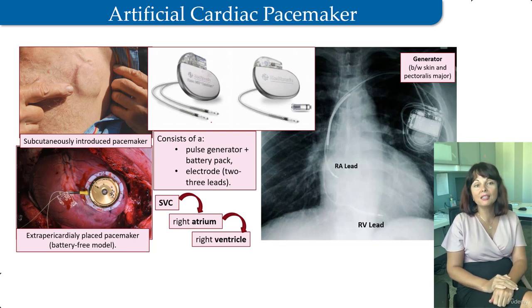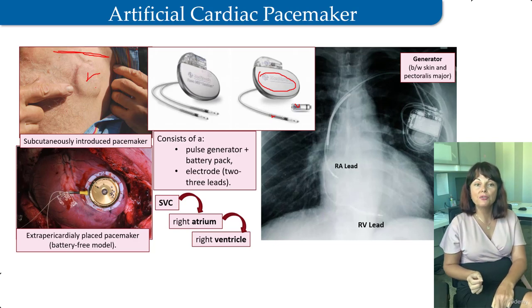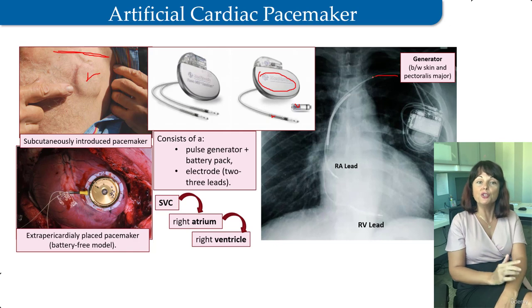The pacemaker consists of a pulse generator, battery pack, and electrodes. The pulse generator is placed subcutaneously, usually below the clavicle, while the electrodes are inserted into the subclavian vein and advanced to the right atrium.